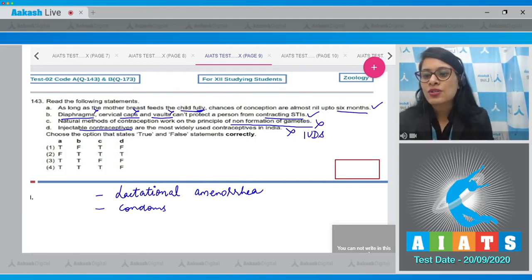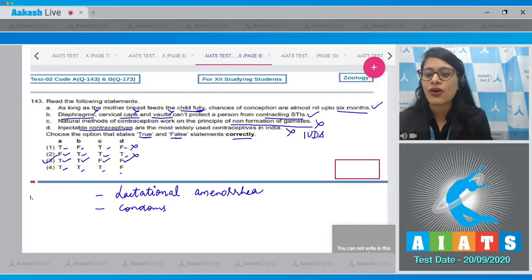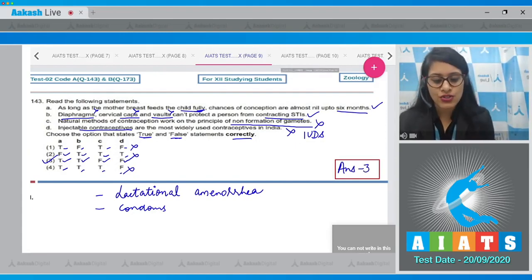So choose the option that says true and false statements correctly. The very first option is true, false, true, false. This cannot be a correct answer. The next option is false, true, true, true. This cannot be a correct answer. Third option is the very first statement is true, the second statement is true, third statement false, and fourth statement false. And this is a correct answer to our question. The last option is true, true, true, false. This cannot be a correct answer. The correct answer is option number 3. Let's move on to the next question.